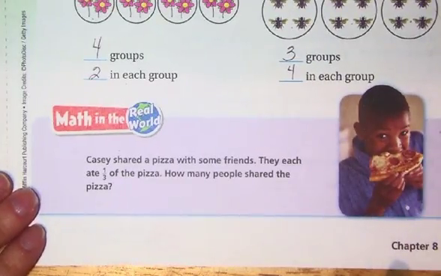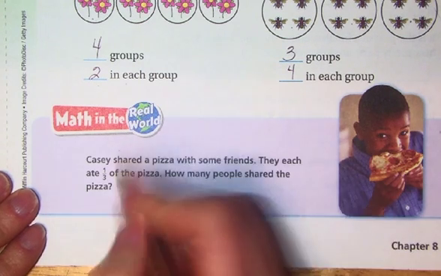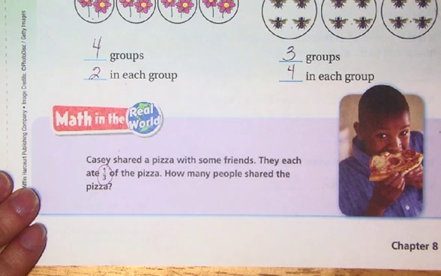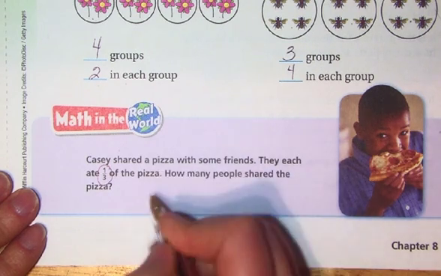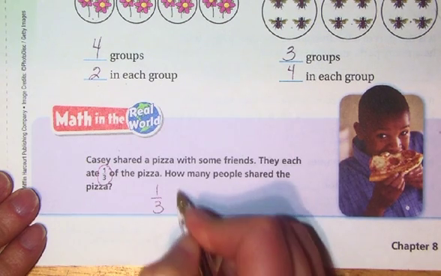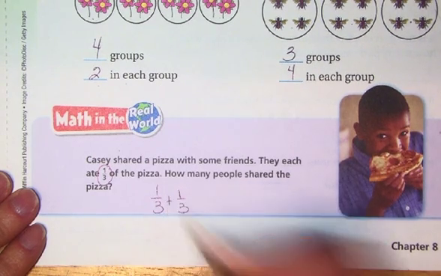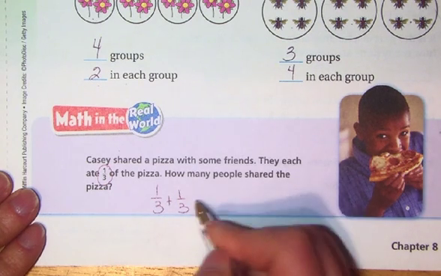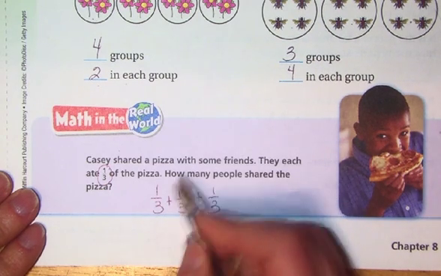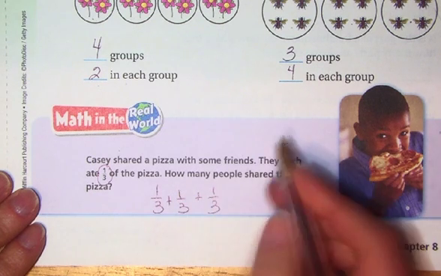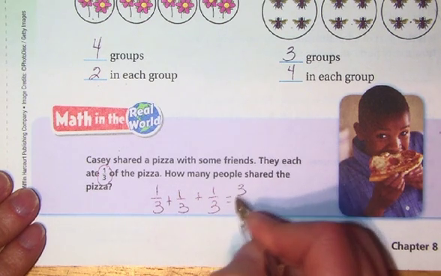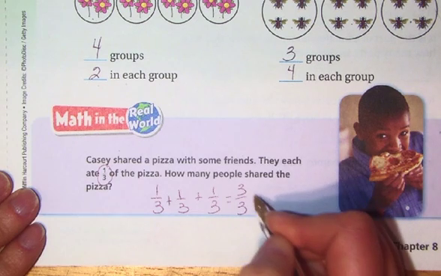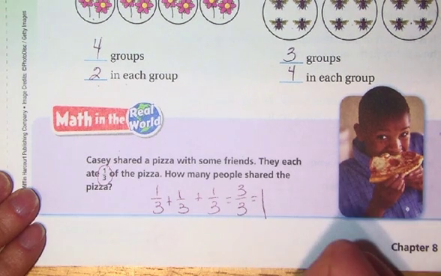Now, you always have that math in the real world question. Here he is enjoying some pizza. Casey shared a pizza with some friends. They each ate 1/3 of the pizza. How many people shared the pizza? Well, if they each got 1/3, well, that's 1/3 and 1/3. That's only 2/3. Is that a whole pie? What if I add another? Now I have 1, 2, 3, which would give me 3/3, or we know, or will know, that that equals 1.